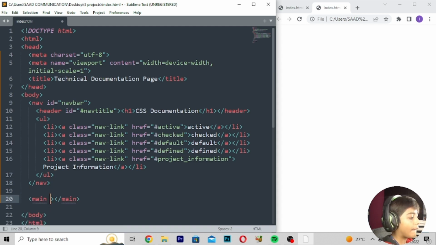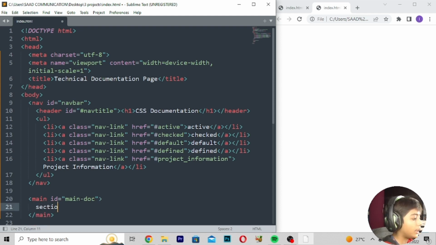Enter main. ID should be main-doc. Erase it, main-doc.